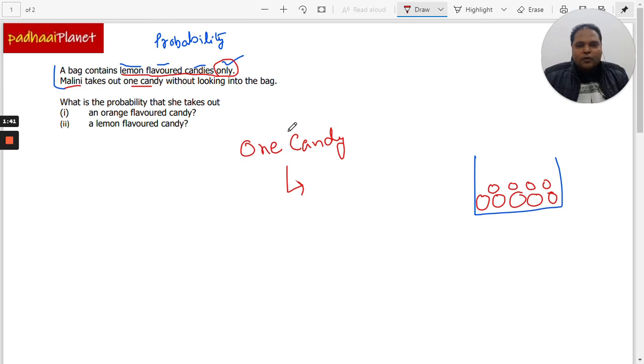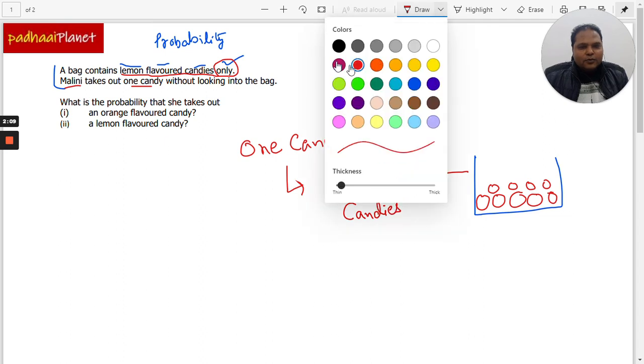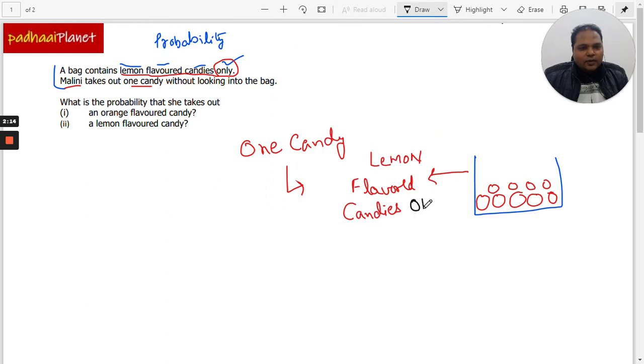This is the most important word of this particular question. In probability we have to be very, very careful of how the question is drafted. Every word has got a meaning attached to it, right? So this bag has got lemon flavored candies only.